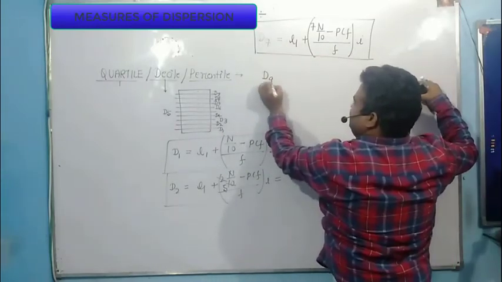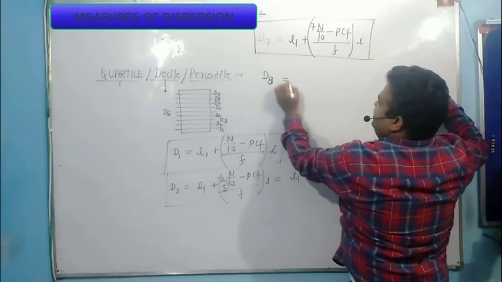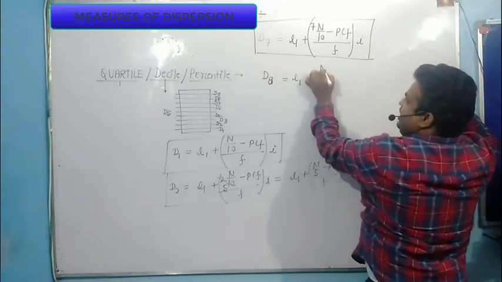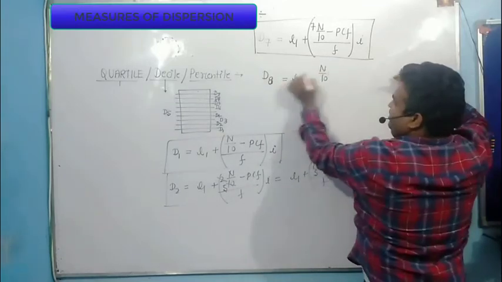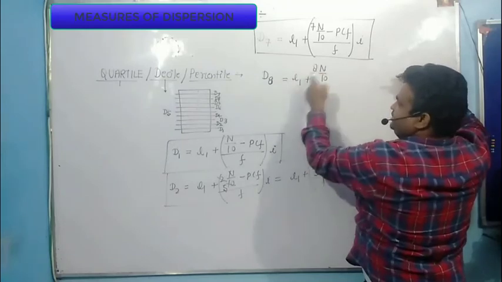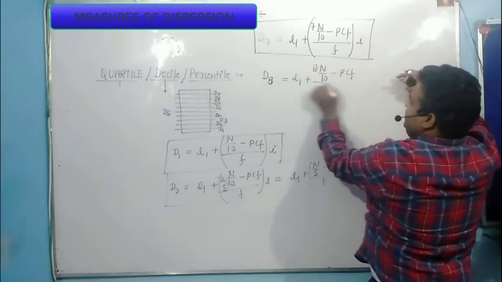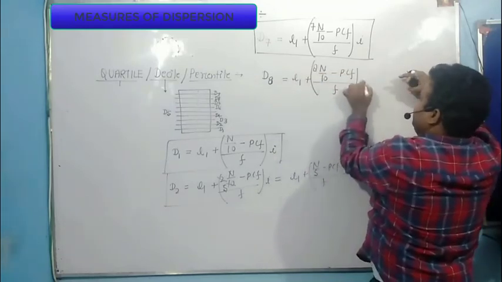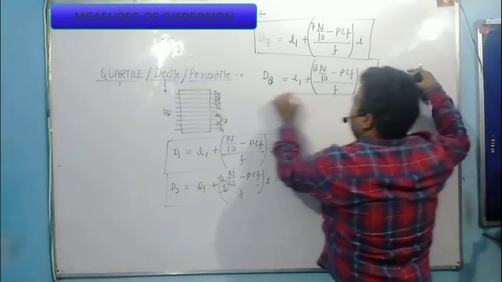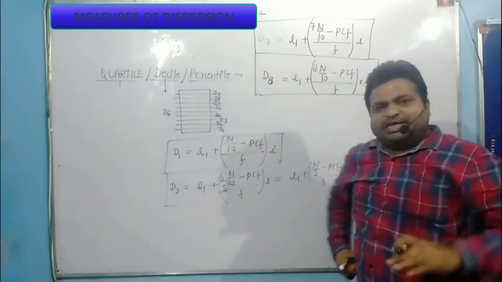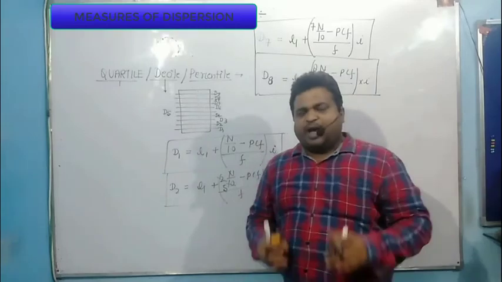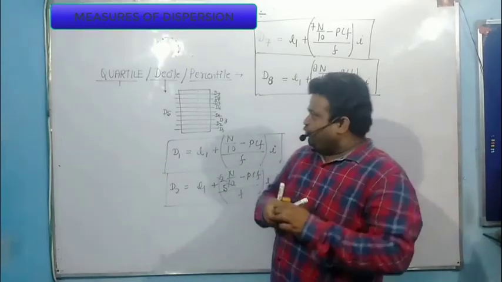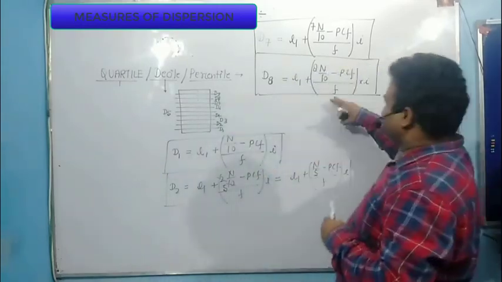What is the eighth decile formula? My eighth decile formula is L1 plus N by 10. Same here, need to multiply by 8 because the eighth decile is being calculated, minus PCF divided by F into I. So you need not learn these. You can generate the equation. That is why I am telling you that if you know the fundamentals right, then you can generate this equation.